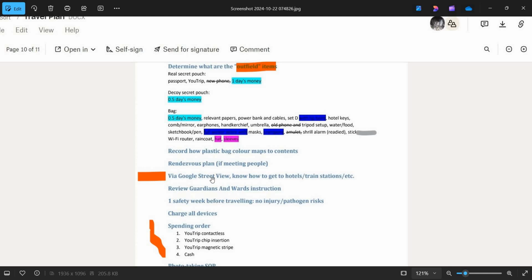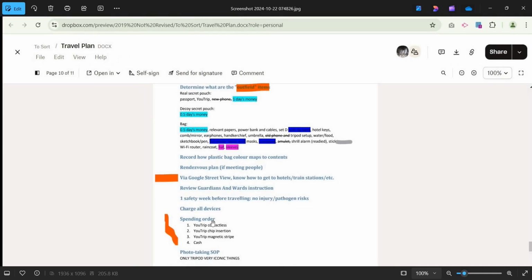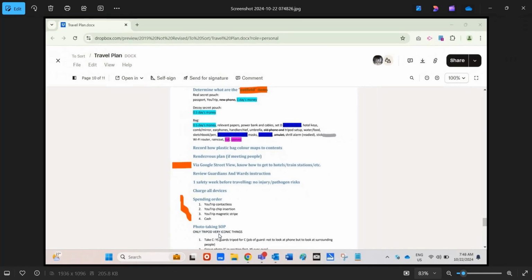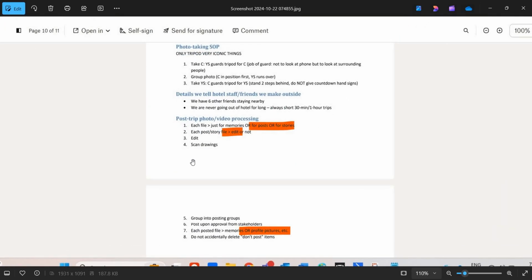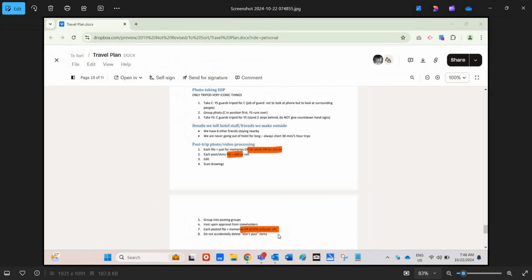And before I go on a trip, I will go to Google Street View to actually familiarize myself with the street view, the buildings before I go on a trip. Also systemize the standing order for the trip. And post trip, photos and videos, that is also a step-by-step way of knowing which photos and videos I want to upload, and among those whether I want to edit, and once I post to social media, whether all these videos will be used for profile pictures and so on.